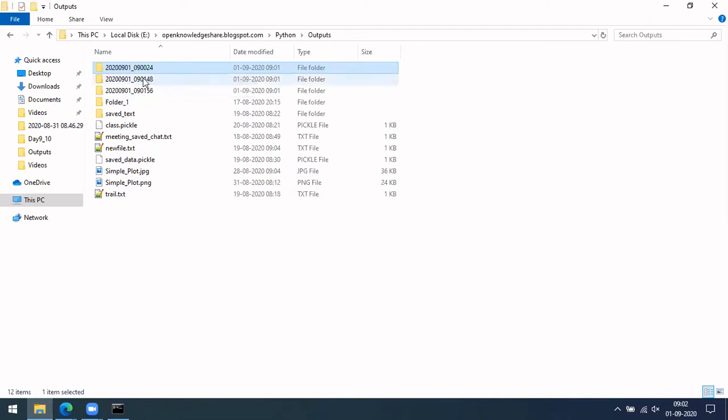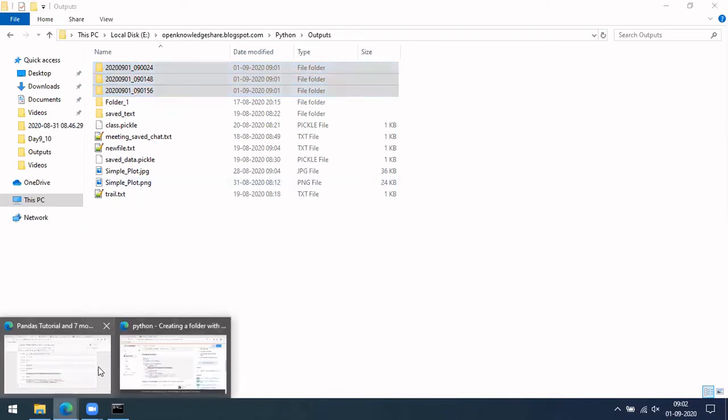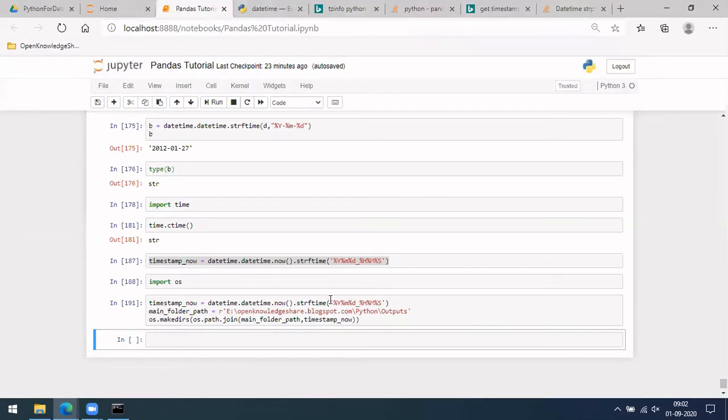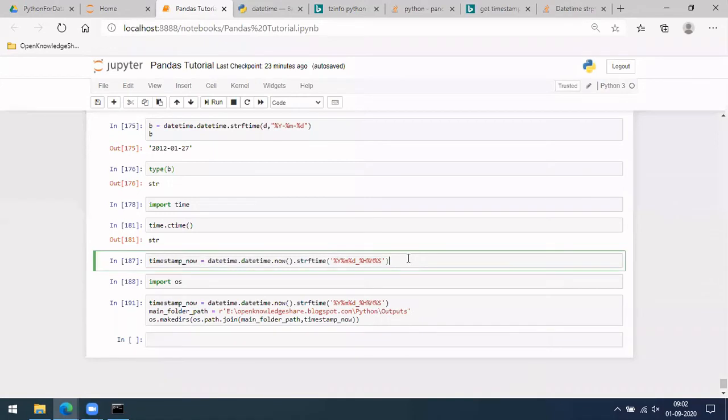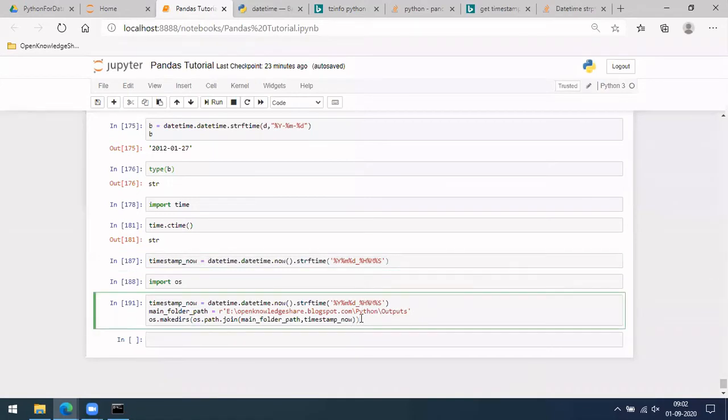By using a different timestamp, it will be created in a new folder rather than the same folder, so it won't get altered. That is one good point. Whenever you are redoing some script, if you keep the output folder named with the timestamp, that will really help.